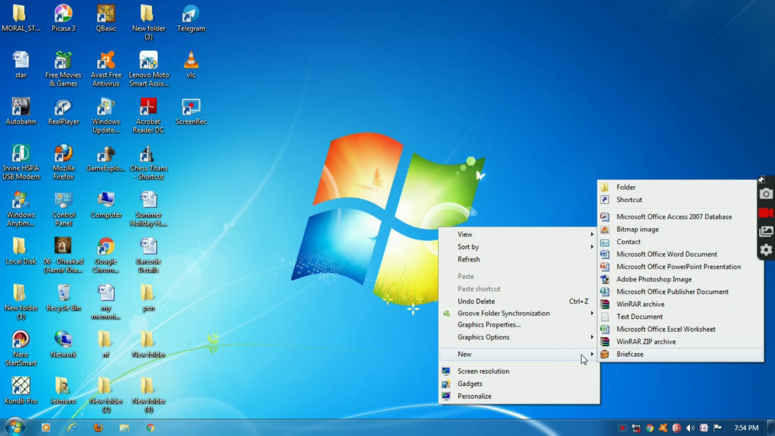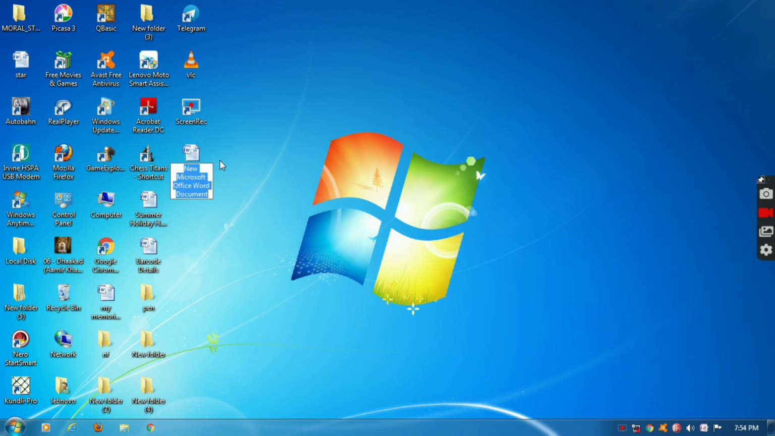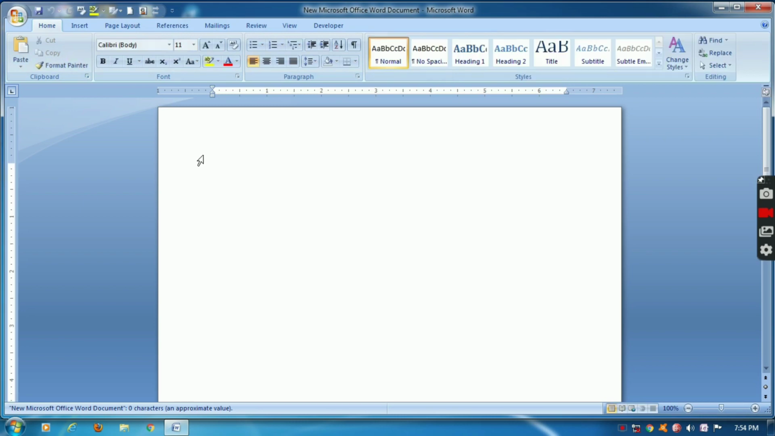More options will appear, and here we have to left click on Microsoft Office Word document. Remember, we have to do left click. So I am doing left click. See, it will appear like this, and we have to double left click it. Remember friends, we have to do double left click, and now it will open, and here we will write our